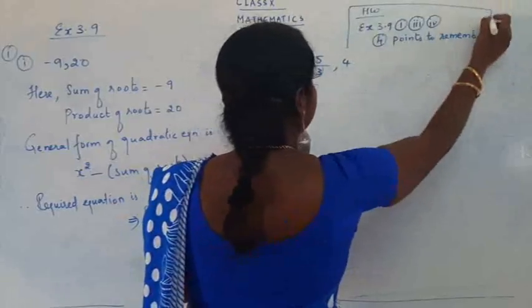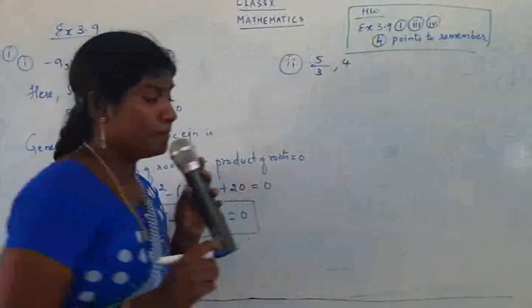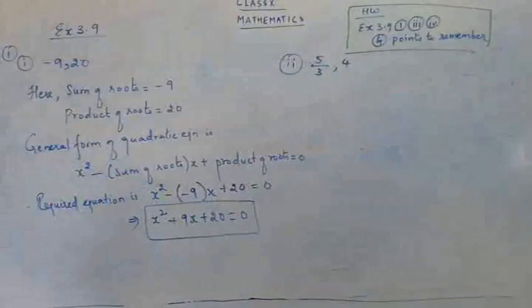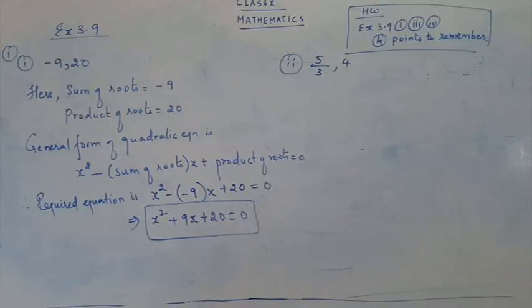Do not miss your homework. I have given you 4 points to remember. So one time is enough. Okay, so just write one time.